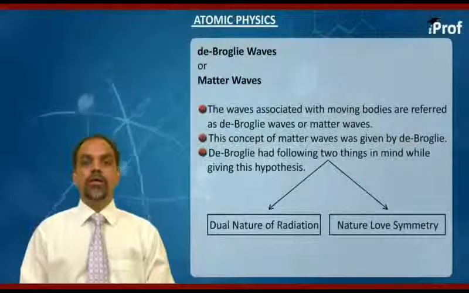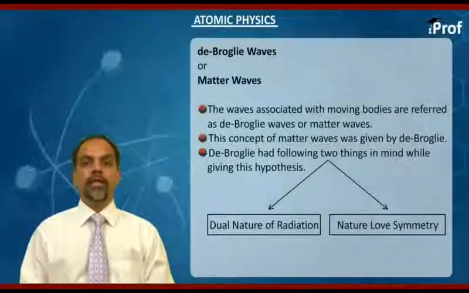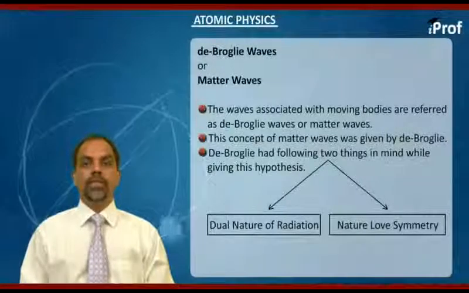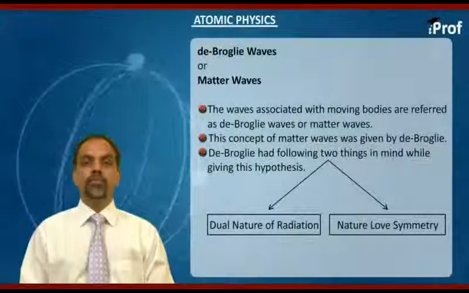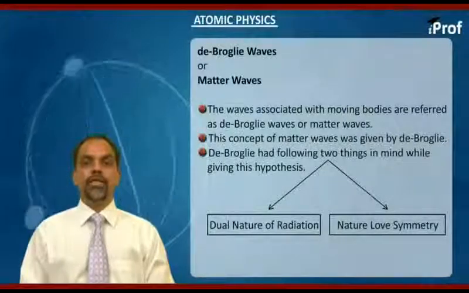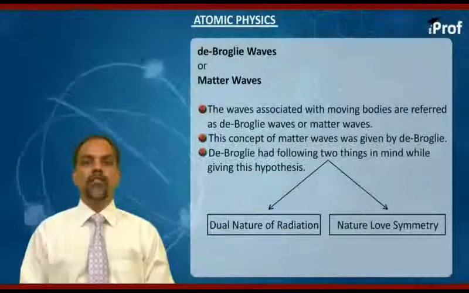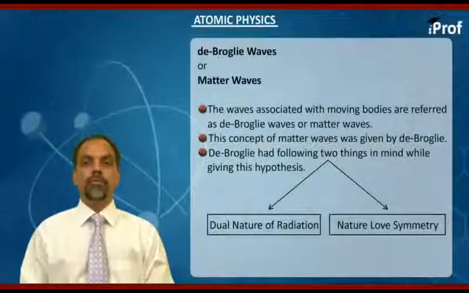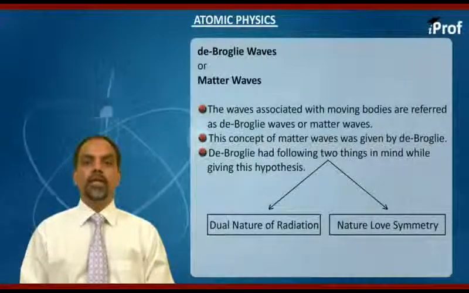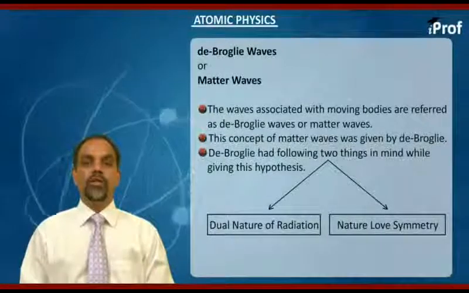Now it was very well established that radiation has dual nature. It was proved through various experiments. Radiation at times behaves like a wave, at times it behaves like a particle. So it was a well established and accepted fact that radiation has dual nature.